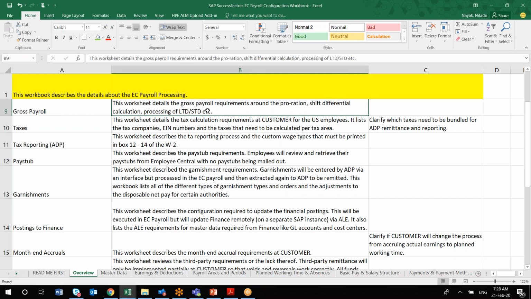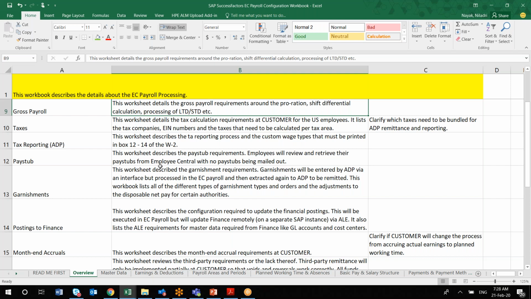This document is specific to US payroll, but if in the future you are implementing payroll for any other country, then you have to customize it. Oh, it's for the US. I thought it was Indian. No, the KDS which I have shown is from Indian payroll. KDS we call a key data structure.